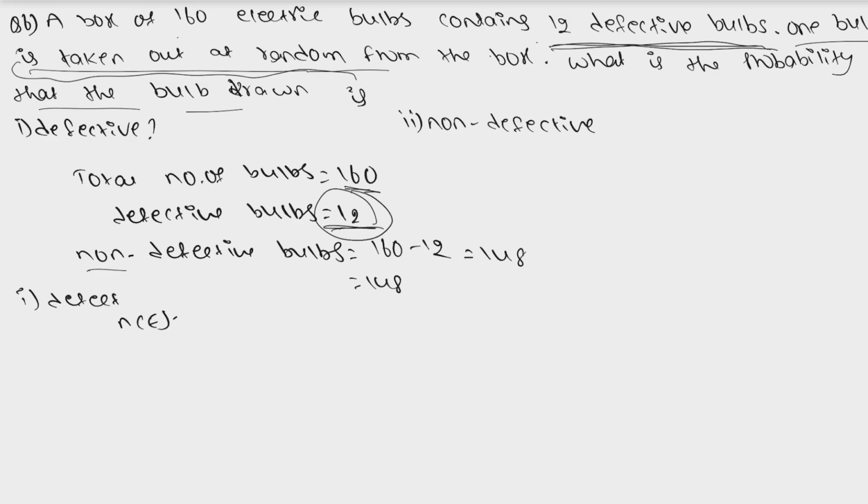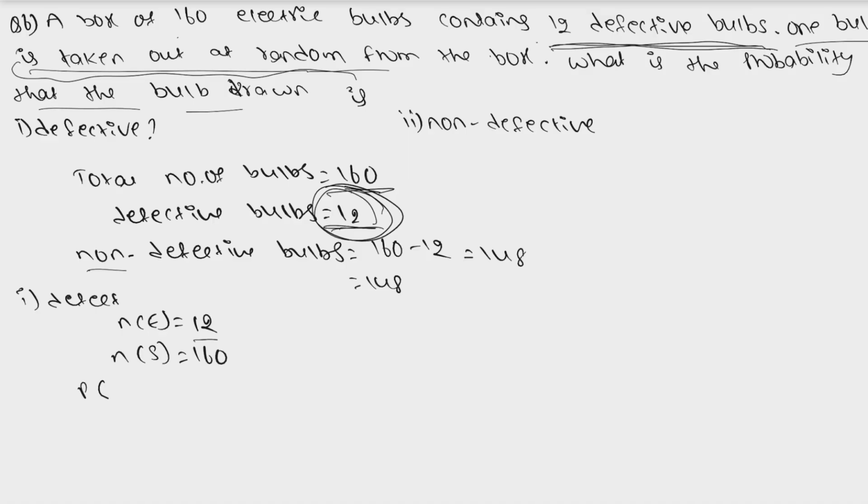Favorable outcomes are 12, and as we know, total outcomes are 160, right? Out of this 160, we may have any one of these 12 defective bulbs.